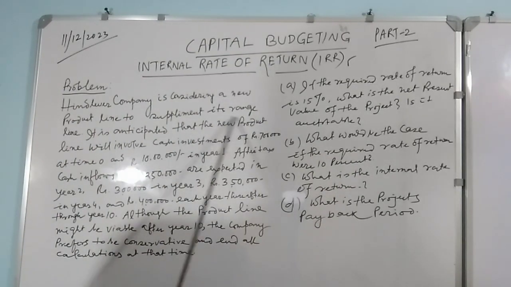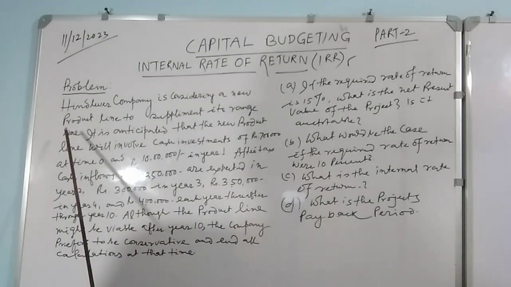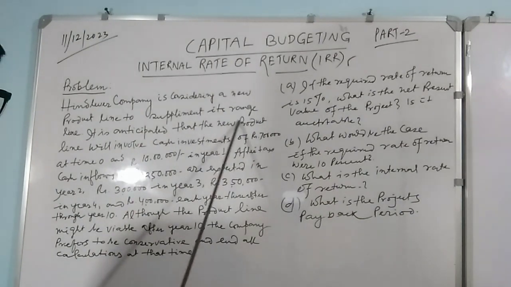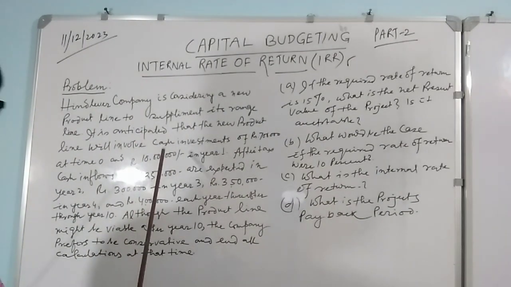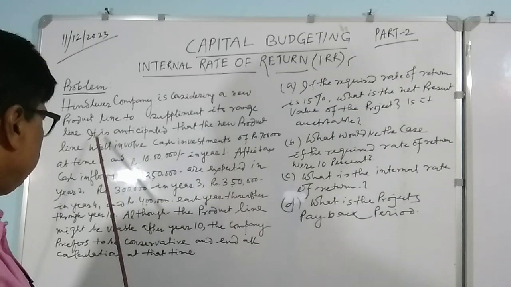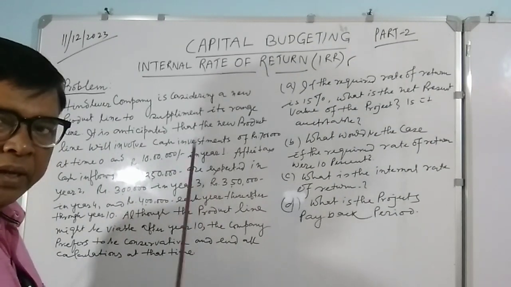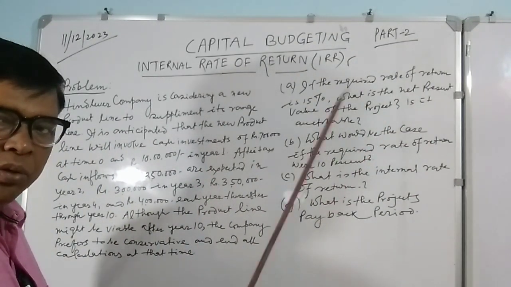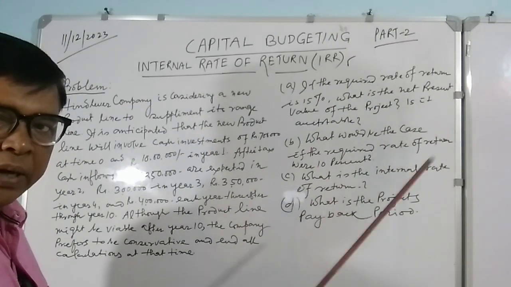one Unilever company considering a new product line to supplement its range. That means another new product they are adding, as in the case of diversification, a new line of product.